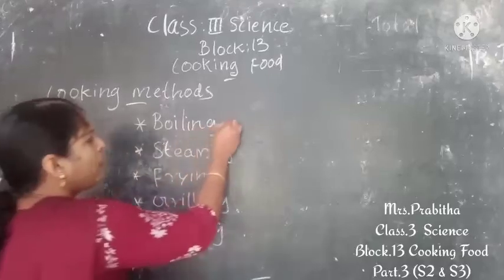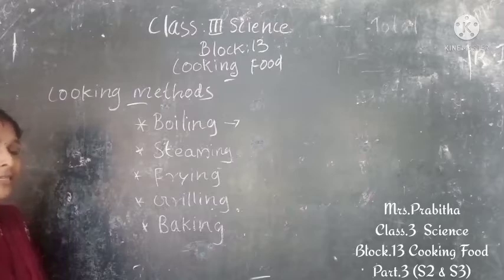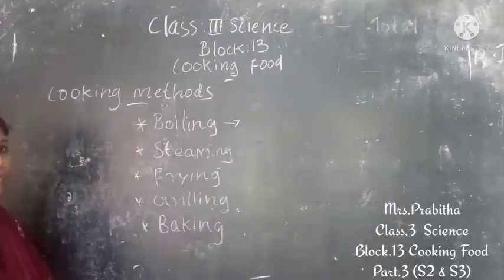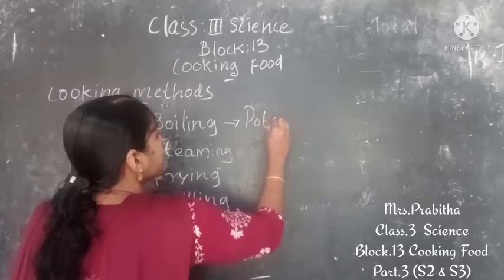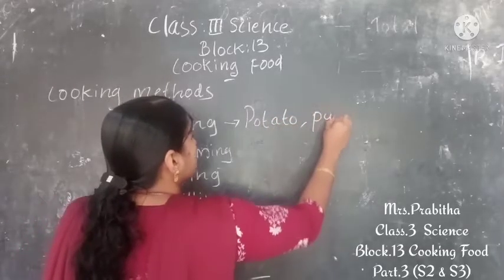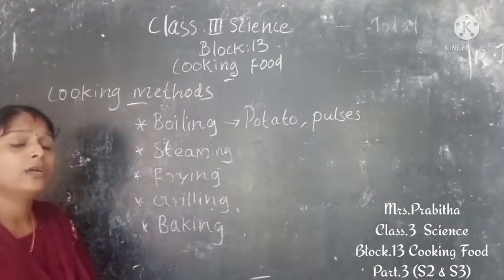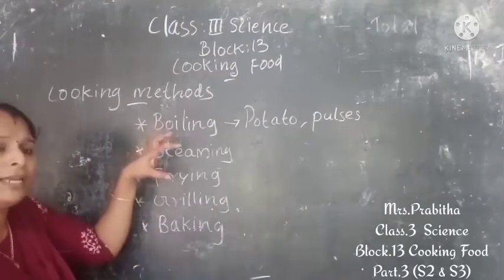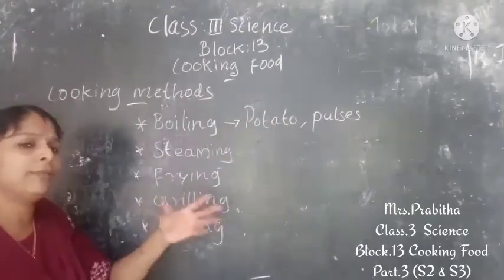Okay, so what do you mean by boiling? Yes, boiling means cooking food by boiling the food in water, isn't it? What is needed for boiling the food? Okay, so examples for the foods that can be boiled. Which examples can we give? Yes, potato, pulses. And you can give many other examples also, like egg, then rice. So boiling means boiling food in water. Examples: potato, pulses that can be boiled.